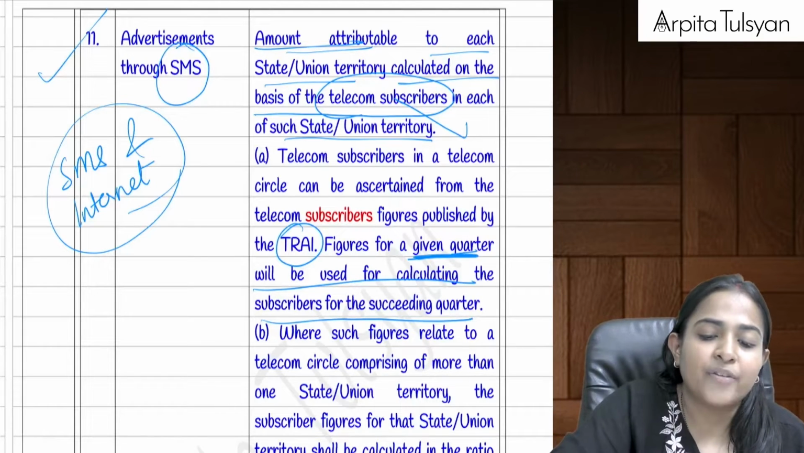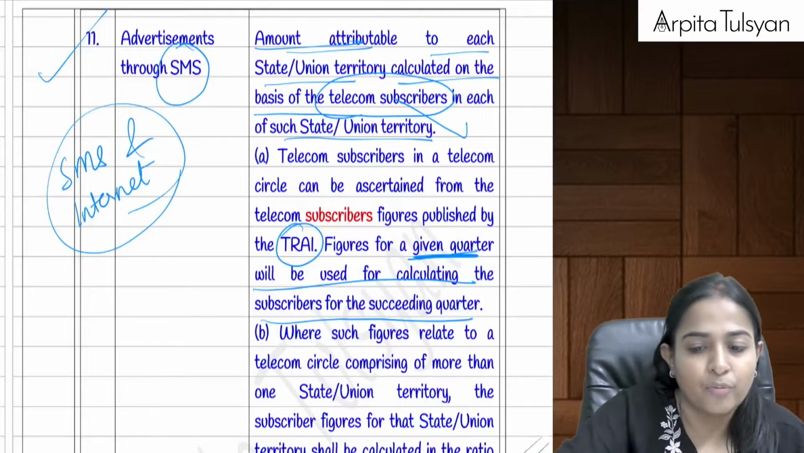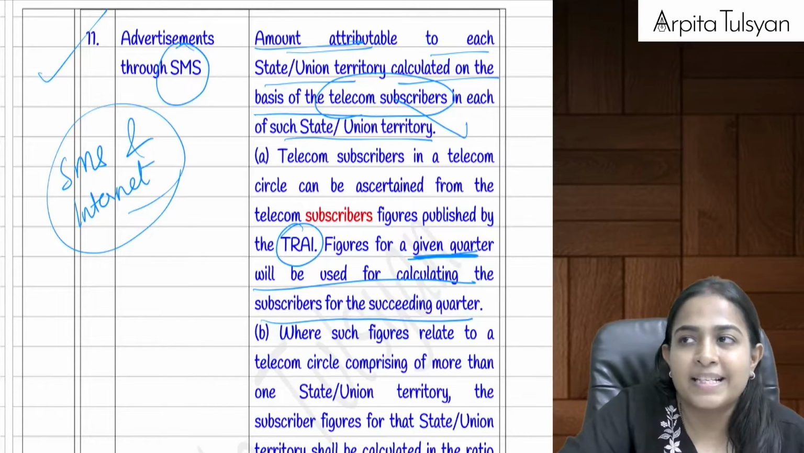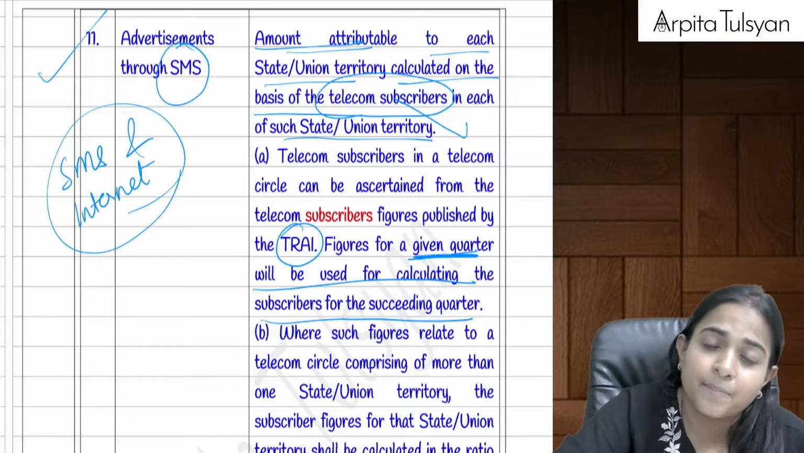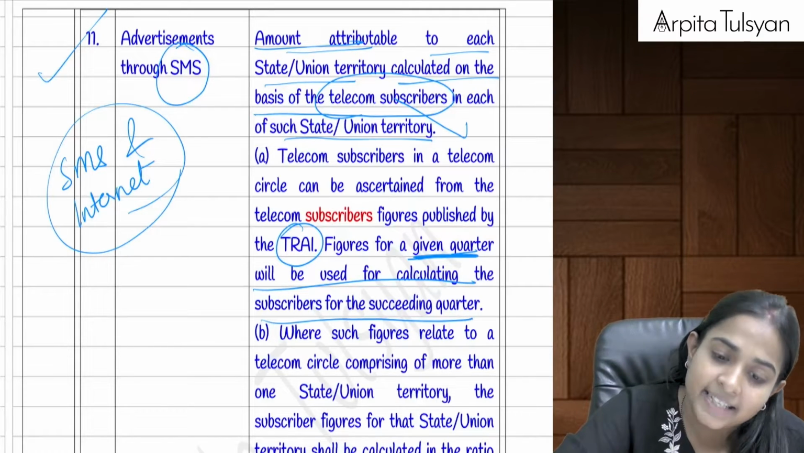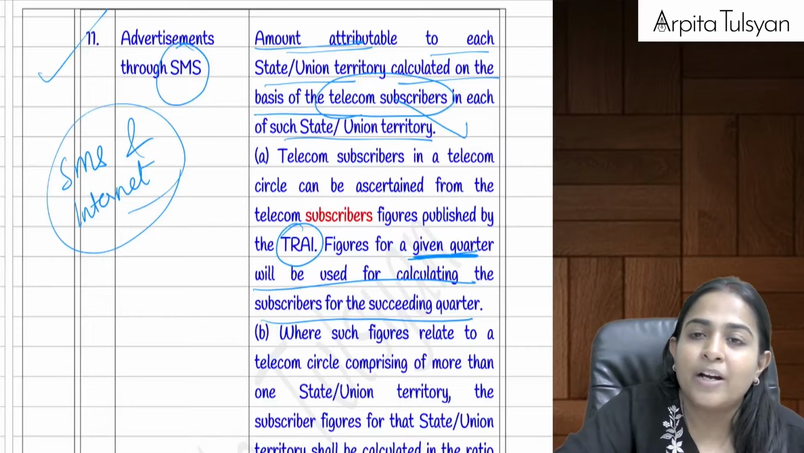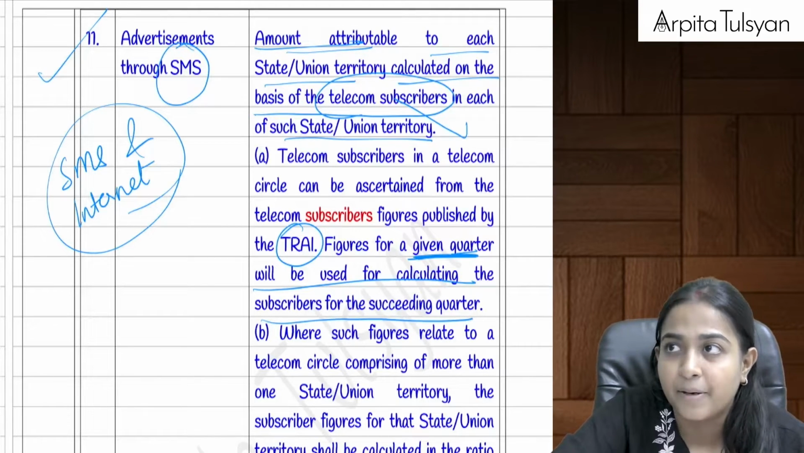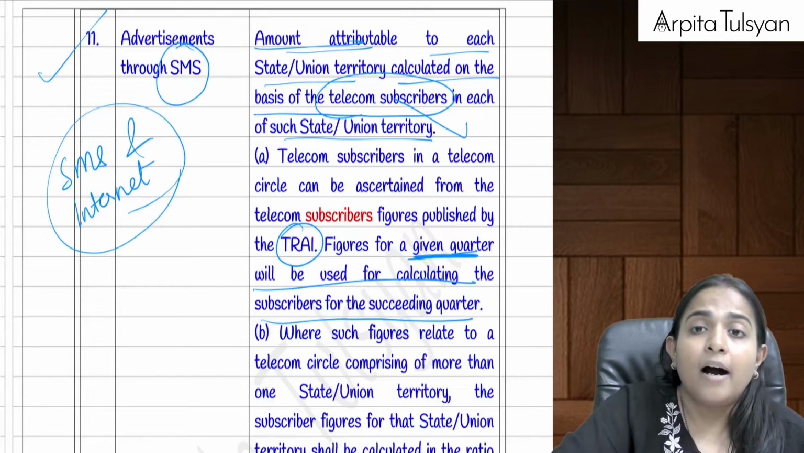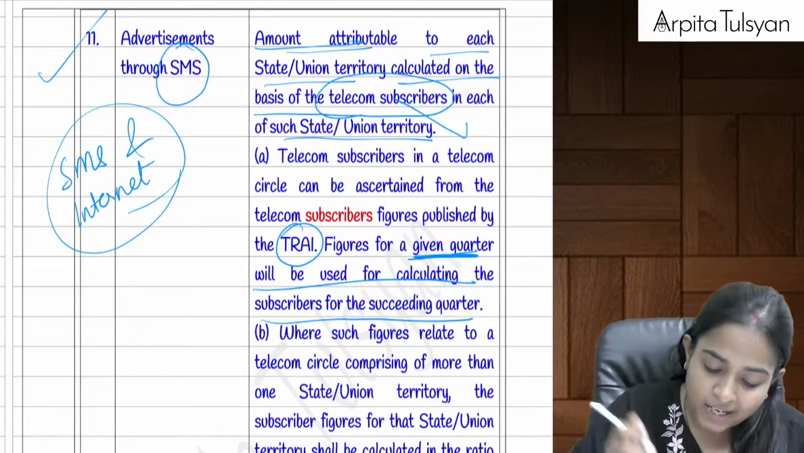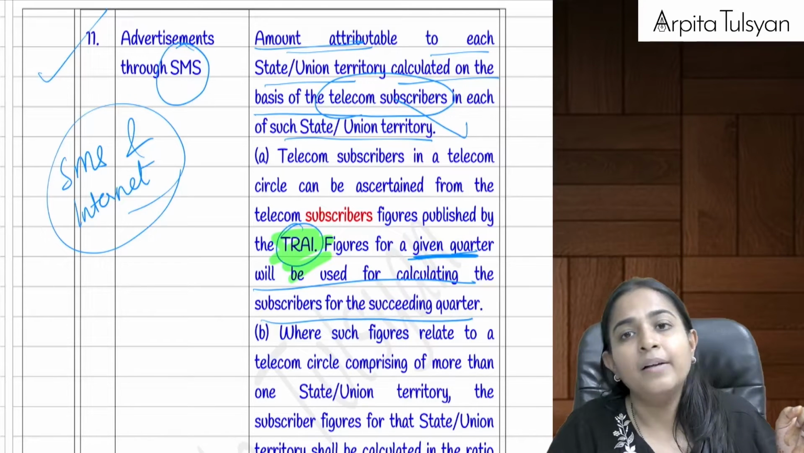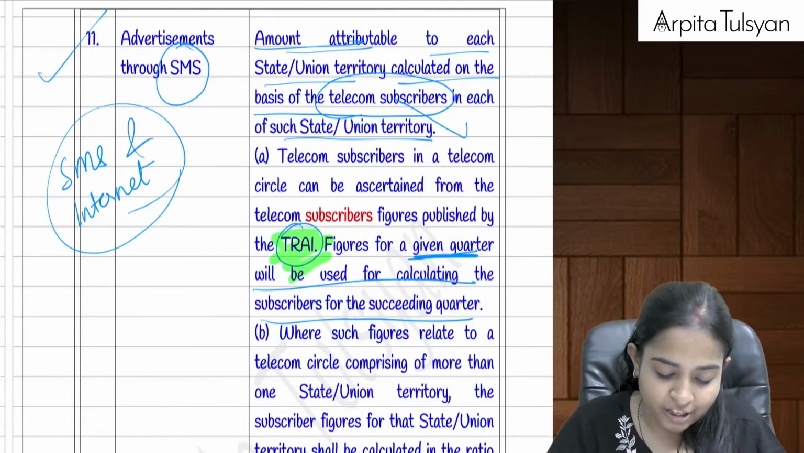And then the next one, advertisement through SMS, last one. Here, advertisement through SMS means SMS will be going to multiple subscribers, multiple mobile users over different states. So this amount will be divided on the basis of number of telecom subscribers. That figure will be given to us by the TRAI, and this figure will again be of the last quarter for determination of the figures for the current one.